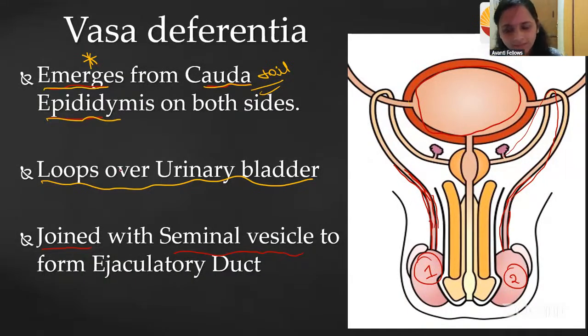Where the vas deferens is going to be joined now: it is going to be joined with the seminal vesicle. That's it. That is enough for you. So the vas deferens emerges from the cauda epididymis, then it loops over the urinary bladder, then it is connected to the seminal vesicle. Just connecting to the seminal vesicle is important for us. That's it. Have you understood this, guys?